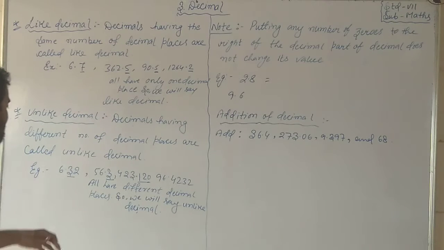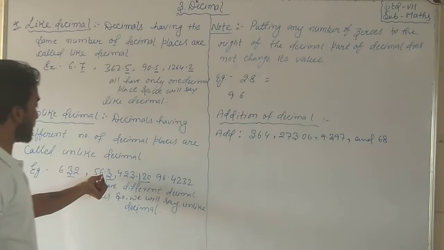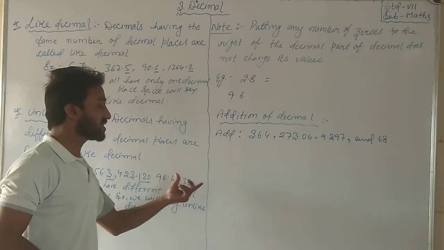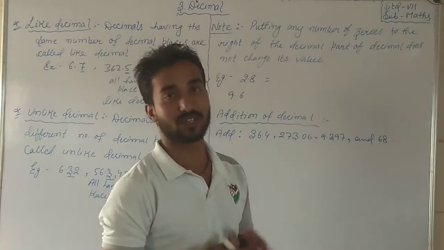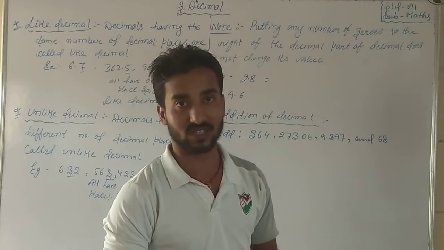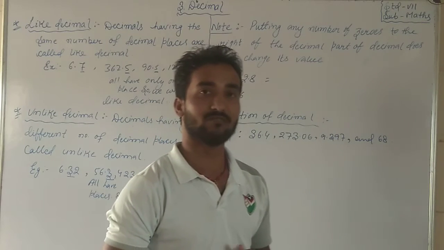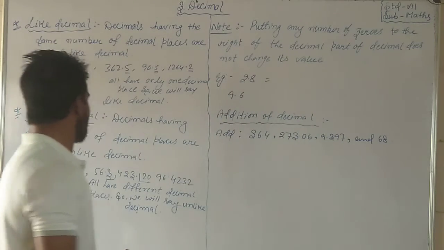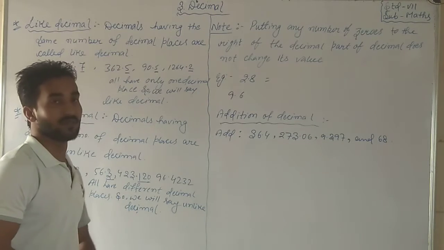We can check 6.32: after the decimal, 2 places are there. Here after the decimal, 1 place is there. Here after the decimal, 3 places are there. It means in the given series, all the numbers' decimal places vary from each other, none are similar. That's why we say they are unlike decimals. All have different decimal places, so we say unlike decimals.